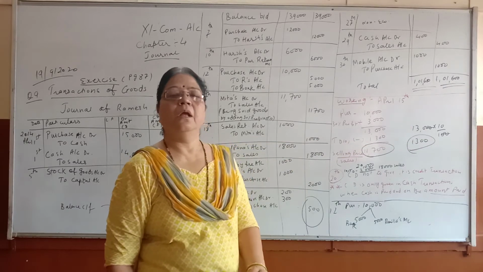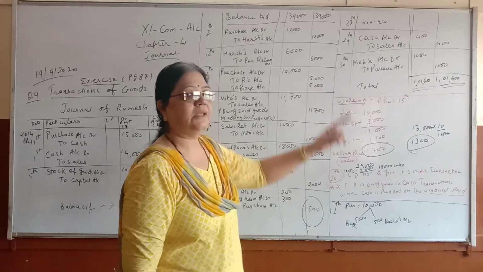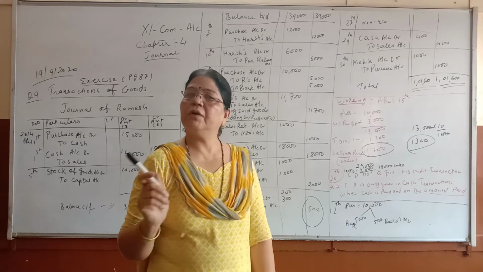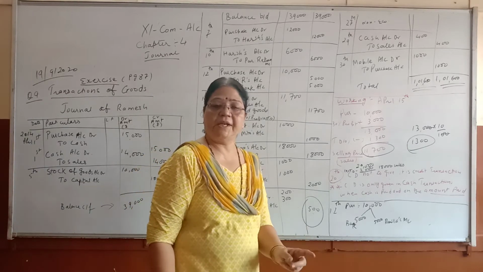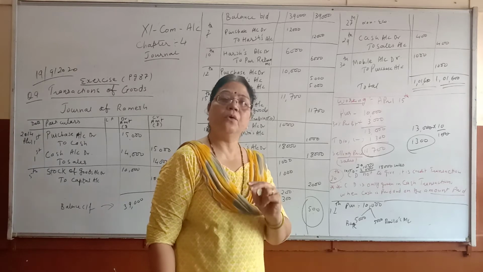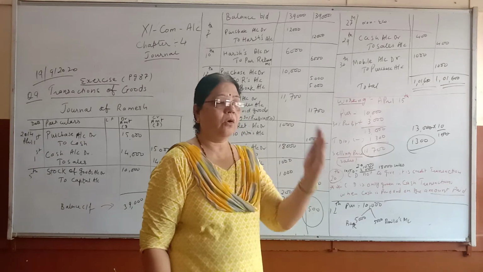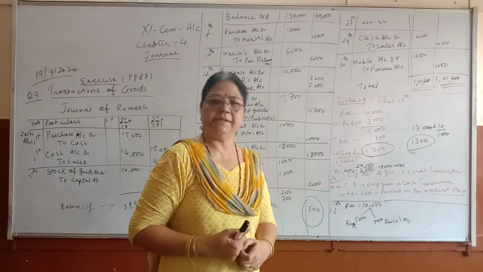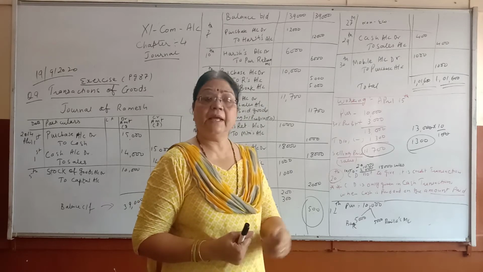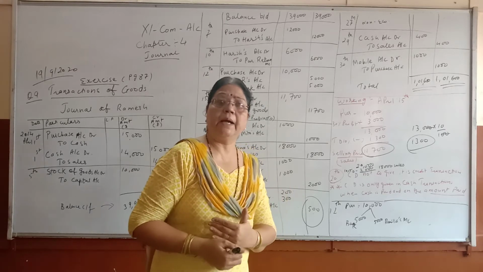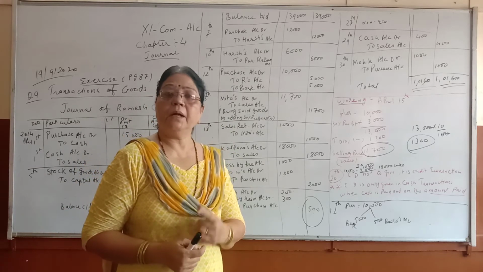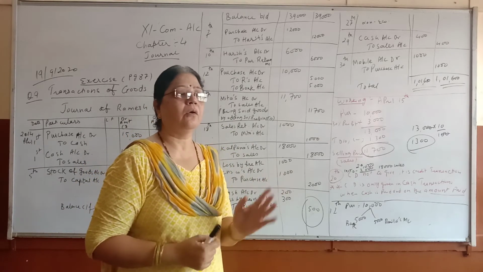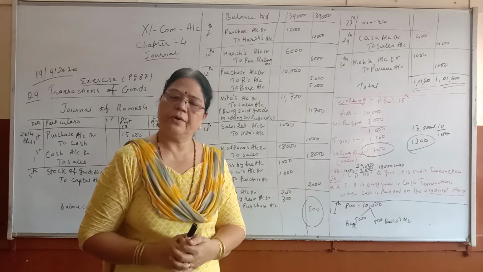So here we will write 1,000, not 1,500. When goods are exchanged, we write the value of goods which have gone out from our business, not the furniture or mobile or machine, whatever is exchanged. We write the cost of the goods that have gone out.